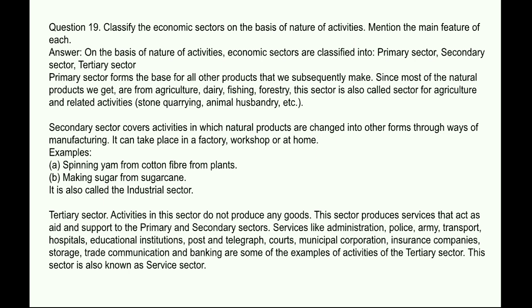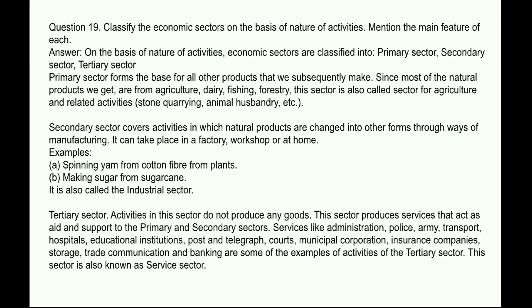Secondary sector covers activities in which natural products are changed into other forms through ways of manufacturing. It can take place in a factory, workshop, or at home. Examples: spinning yarn from cotton fiber from plants, making sugar from sugarcane. It is also called the industrial sector. Tertiary sector activities in this sector do not produce any goods.